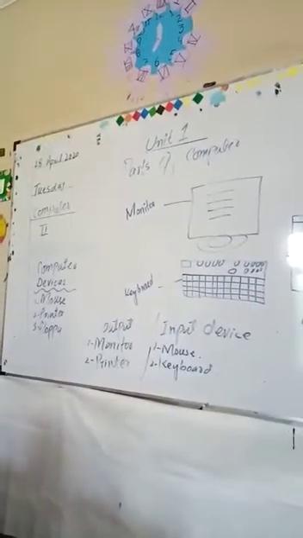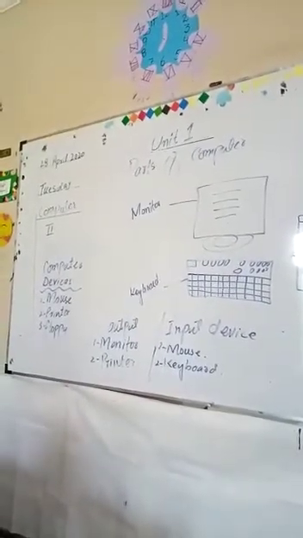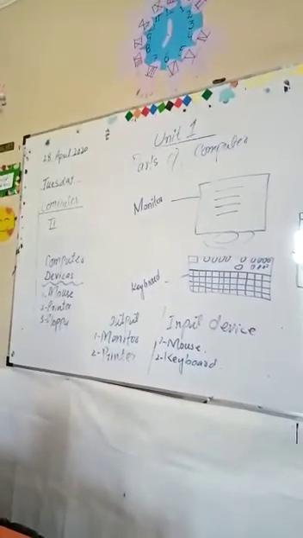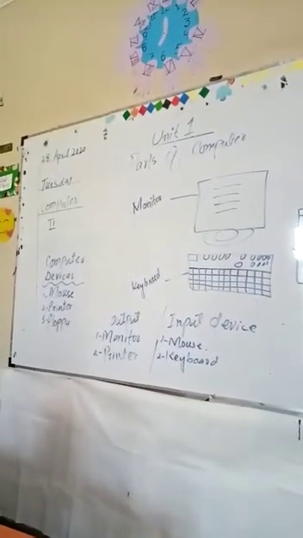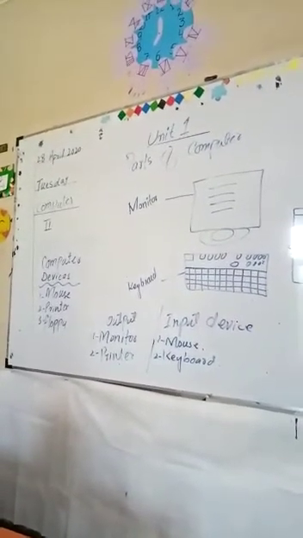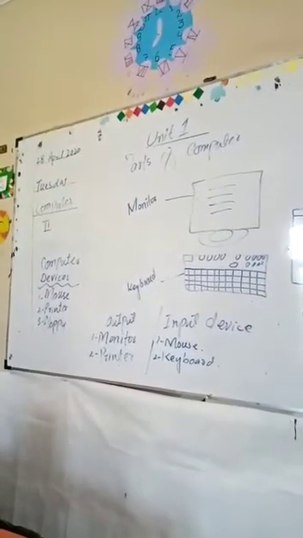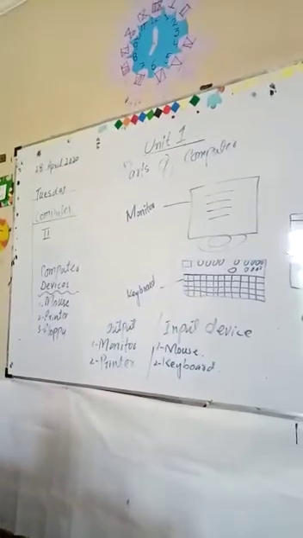We are going to learn about computer. Unit 1, parts of computer. You know, students, computer is an electronic machine. It has different parts and it is used everywhere. And you know why the computer is famous.